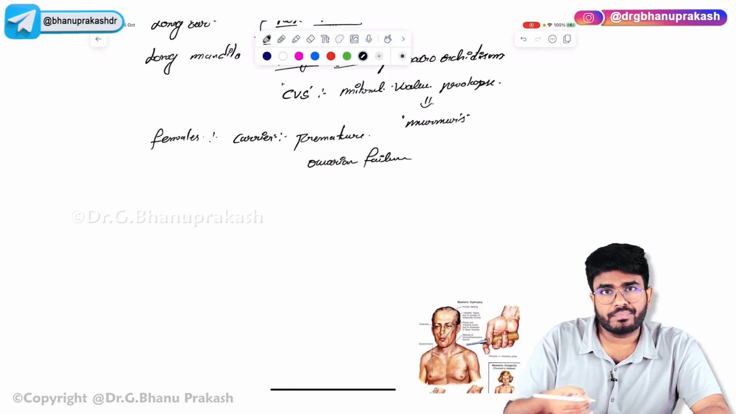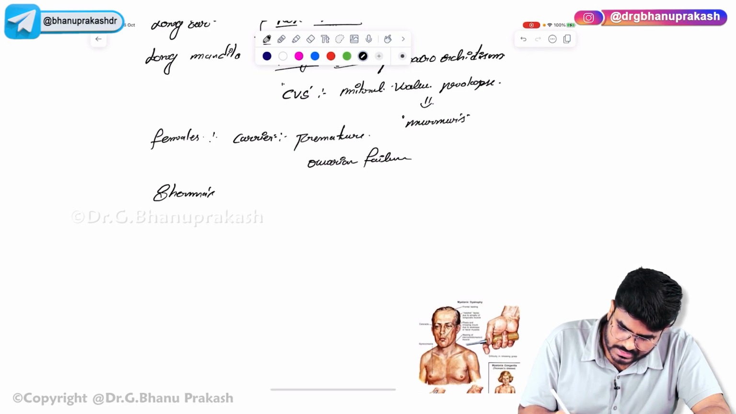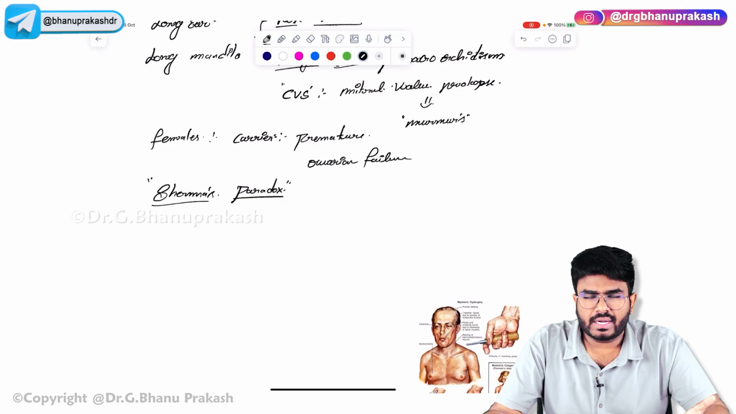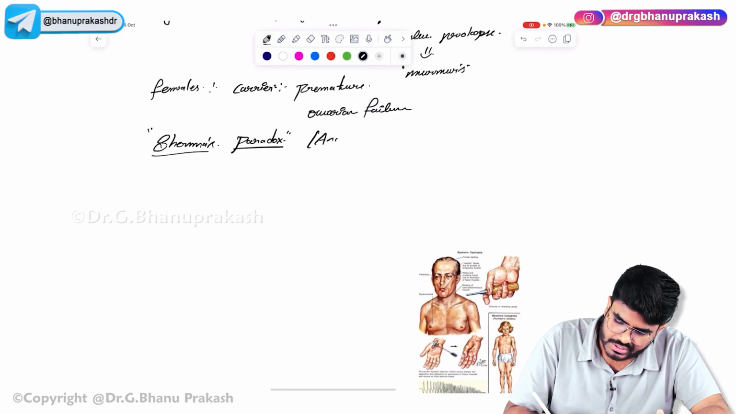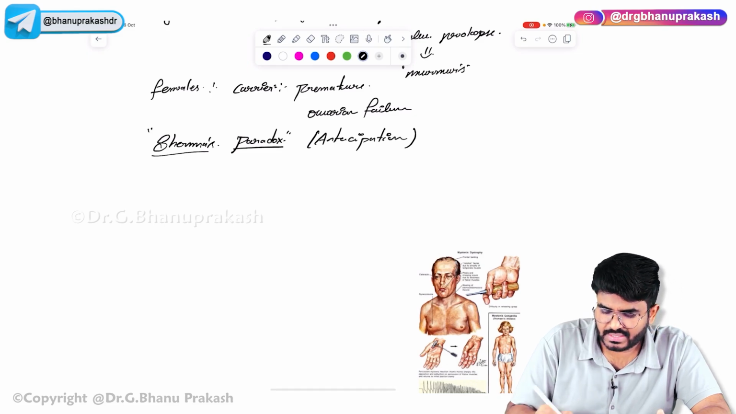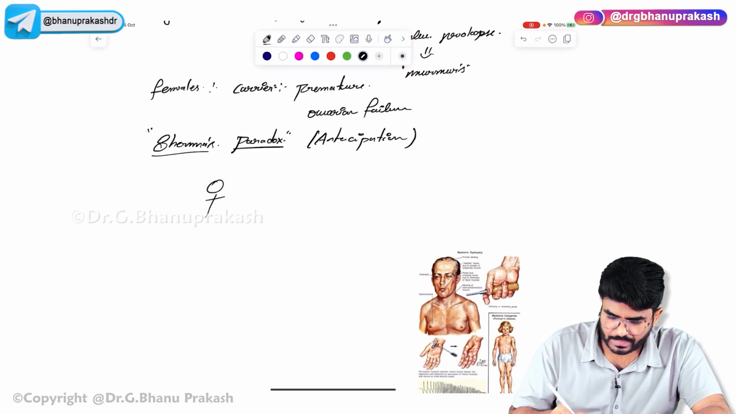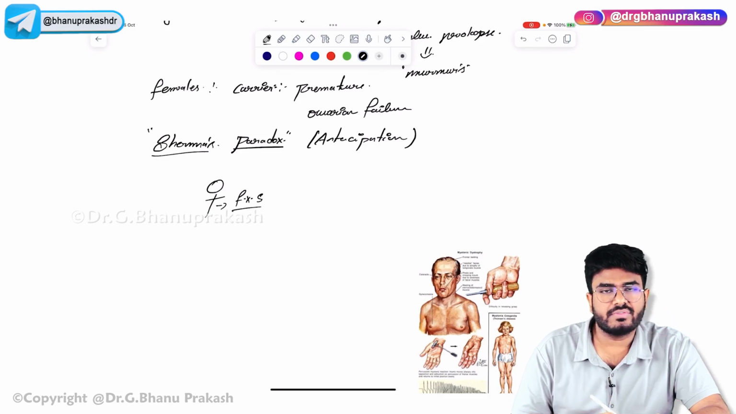This condition follows a paradox called Sherman's Paradox. Not only this one, but other trinucleotide repeat disorders follow the paradox called the Sherman Paradox. So what exactly is the Sherman Paradox? Sherman Paradox means anticipation. So what exactly is anticipation? For example, there is a father who is having a disease, fragile X syndrome.